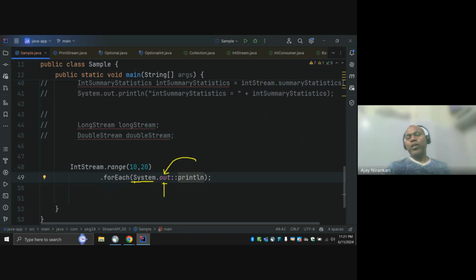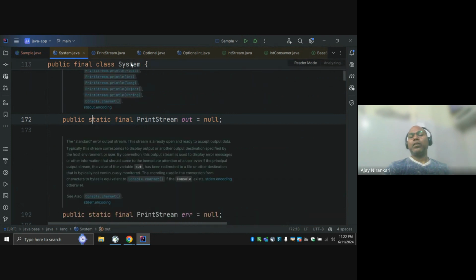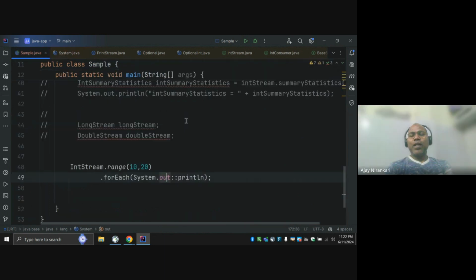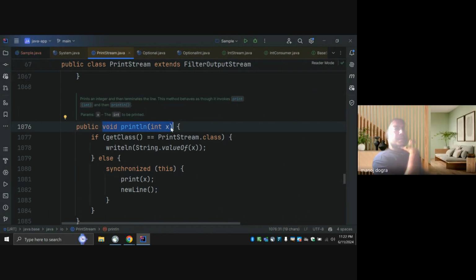So I can say this println method you can find in the PrintStream object, but this object exists inside the System class. So here we say System.out. Out is simply one static variable, and it is public static, so we can call it from the System class. System.out, right? And this function println is written by that class, and this is the same syntax which our consumer interface is expecting, right?